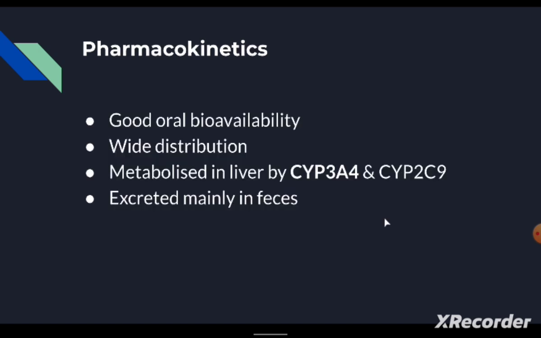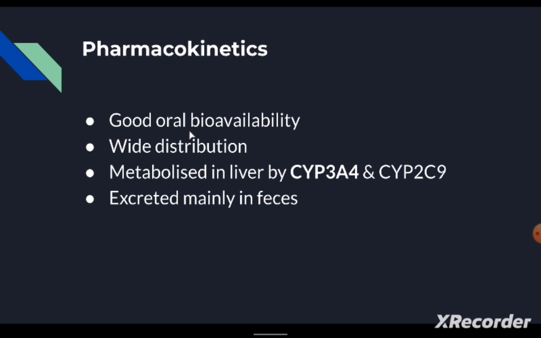Now, after completing the mechanism of action, or pharmacodynamic property, of the PDE5 inhibitors, next is the pharmacokinetics. Pharmacokinetics include good oral bioavailability and wide distribution, and these are metabolized in the liver by the enzymes CYP3A4 and CYP2C9. Here, CYP3A4 is mainly described in the bold letters. So the major metabolism occurs by CYP3A4, and these drugs are excreted mainly in the feces.